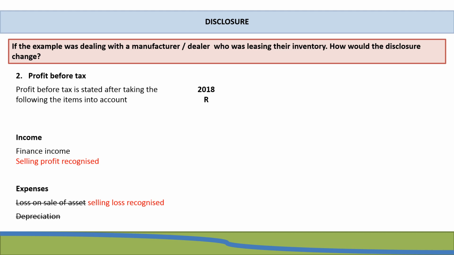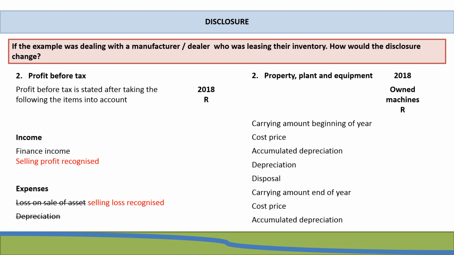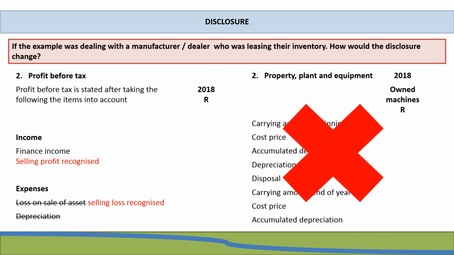Then, if we think of the other note that we included with our normal lessor, we had our property, plant, and equipment note. Now, this would not apply if you were disclosing for a manufacturer or dealer lessor because, again, they are leasing their inventory, and inventory does not come into property, plant, and equipment. So instead, you would maybe need to disclose inventory. The notes on the leases itself, such as your net investment in the finance lease notes, would remain exactly the same whether you are dealing with a manufacturer or dealer lessor or with a normal lessor.